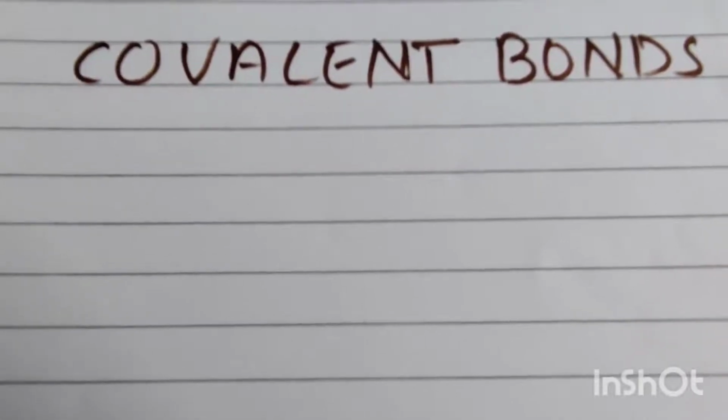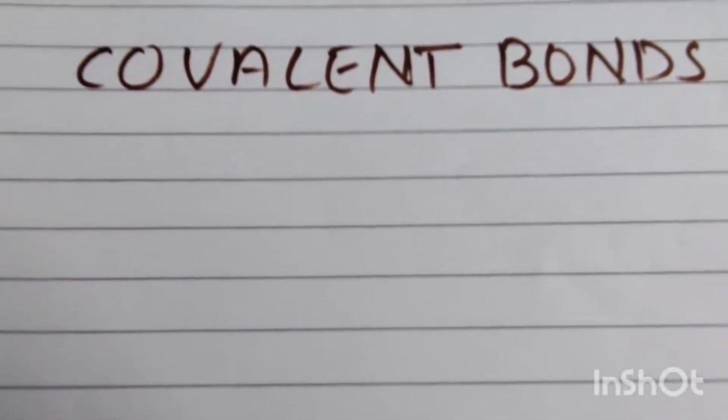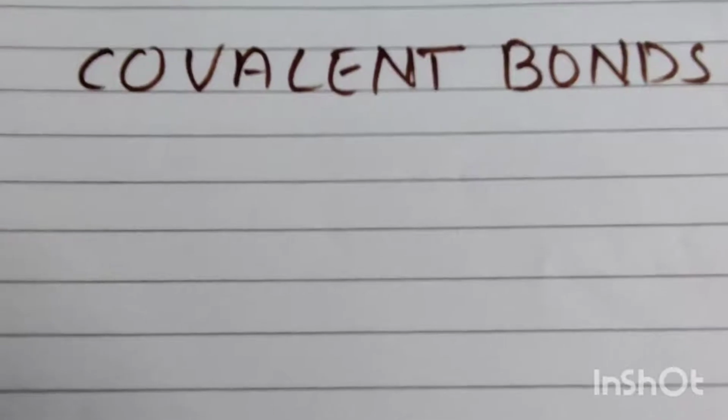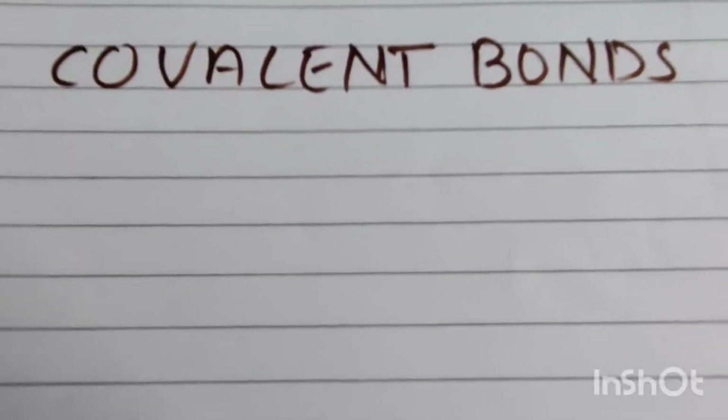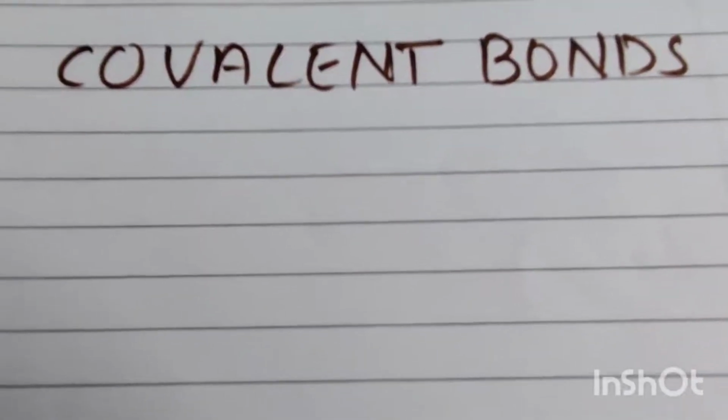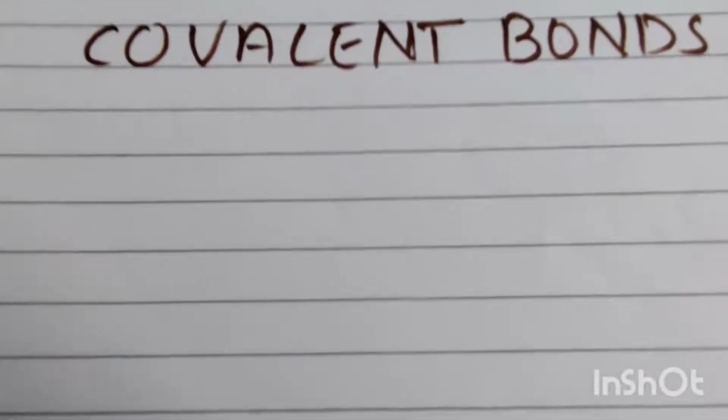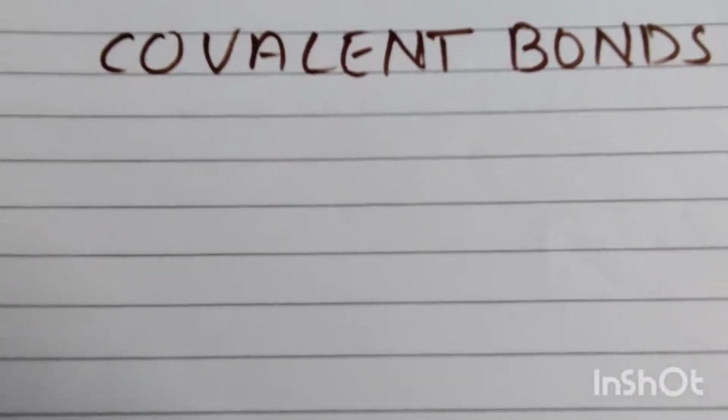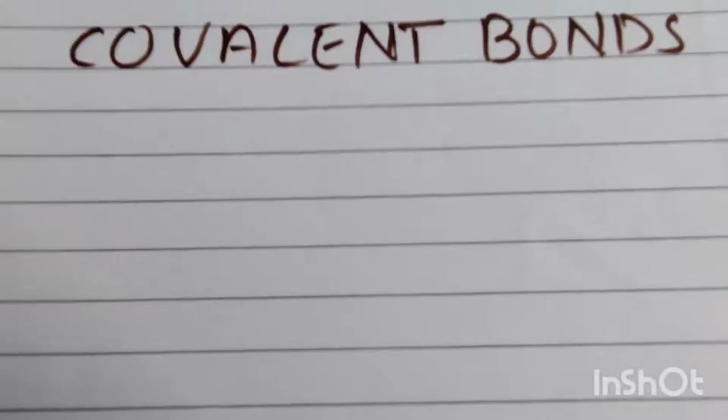I think you have earlier seen the energy band level diagrams of semiconductors, insulators and conductors. So the next topic is covalent bonds. This is one of the important topics in this first chapter. So what is meant by covalent bonds?